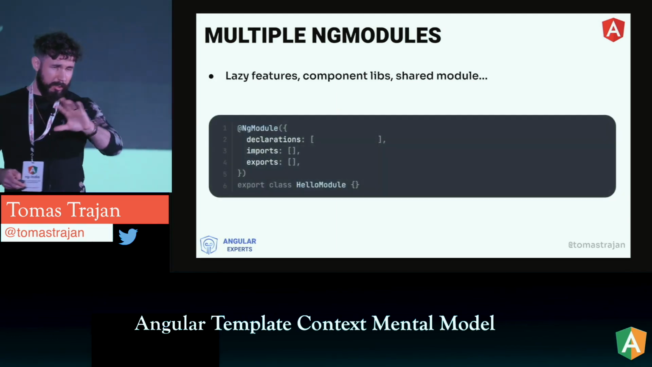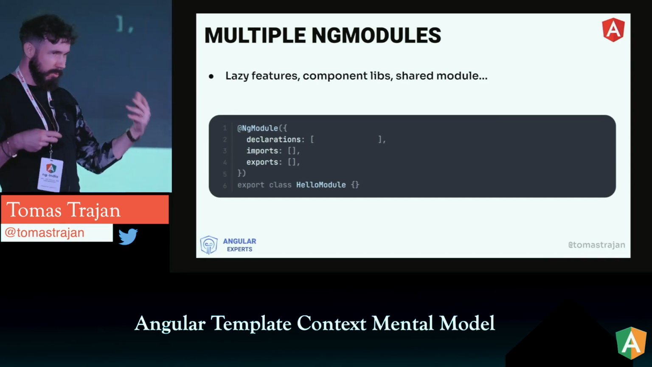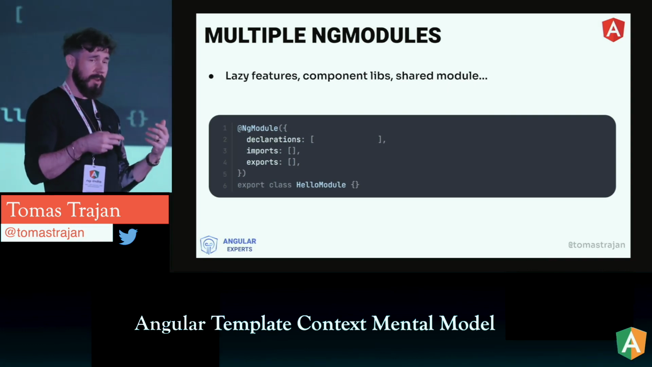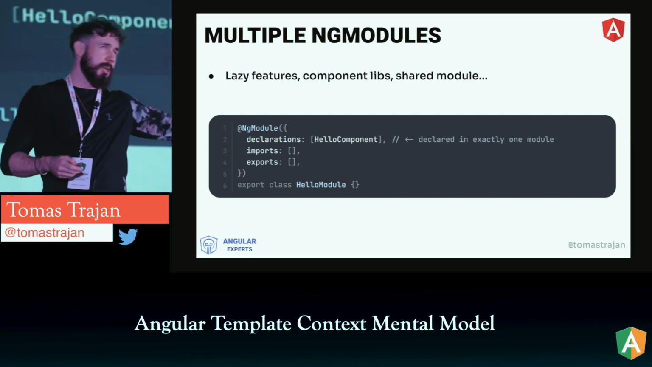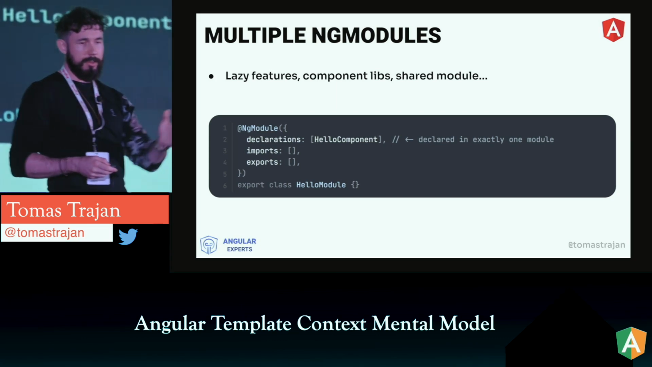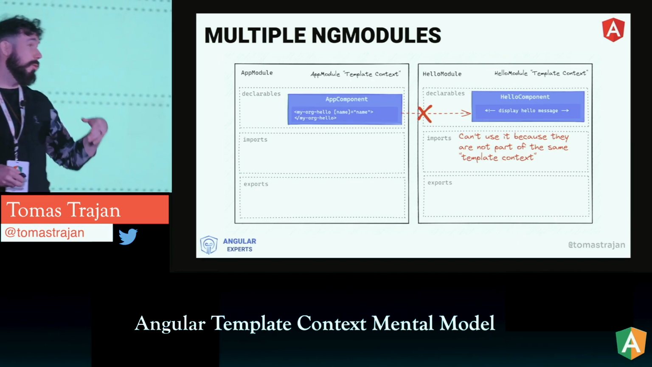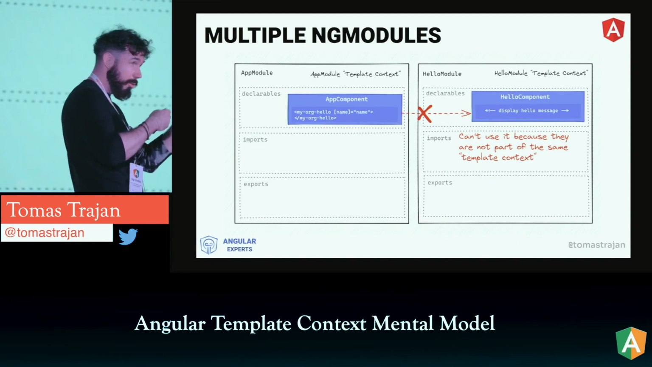Those are realistic examples, but to keep it simple for the purposes of learning this concept, we just create some random hello module, and now we want to extract that hello component, so we remove it from the declarations of the application module and put it in the declarations of the hello module. So now the situation changes. We don't have just one template context, we have two template contexts, and they are not connected in any way.